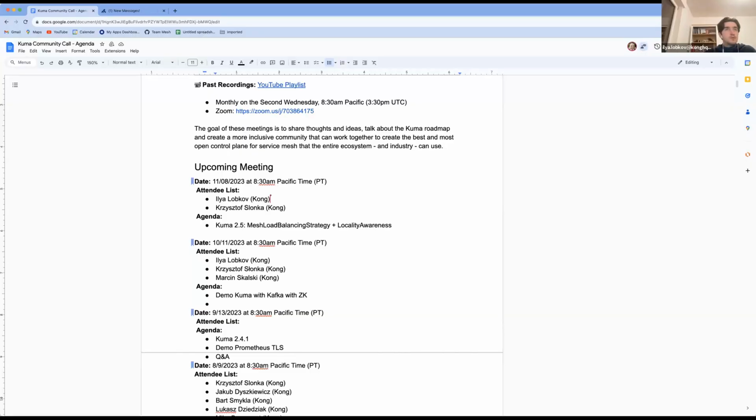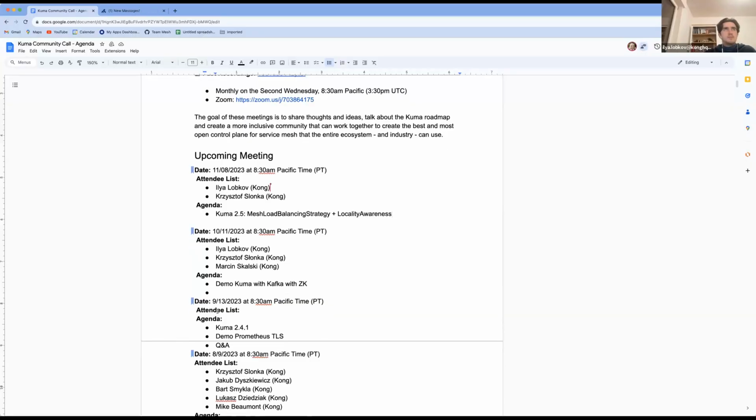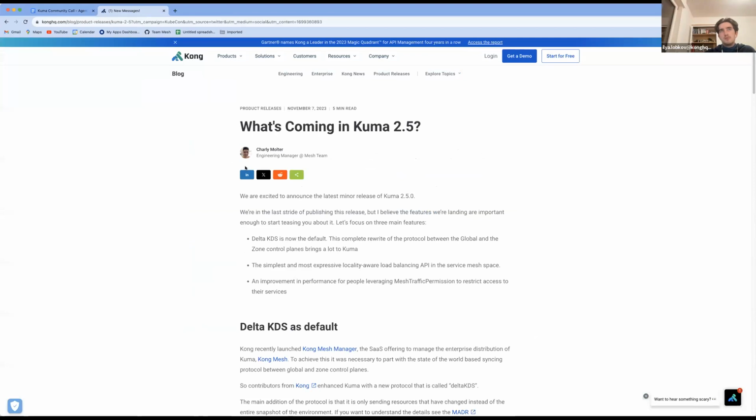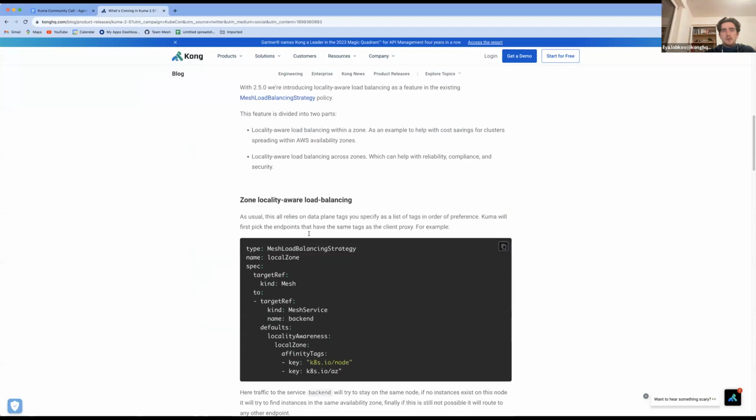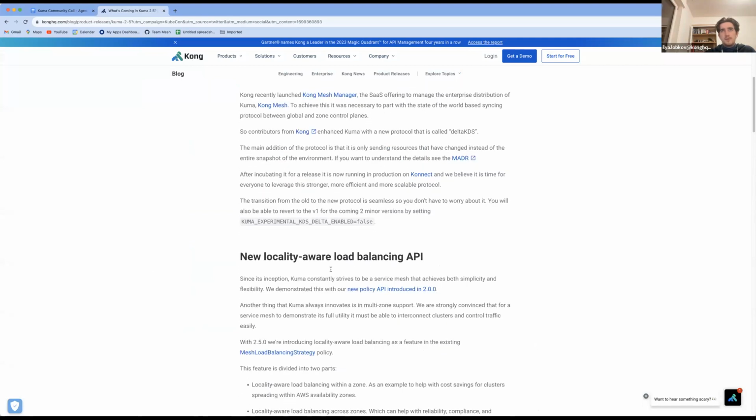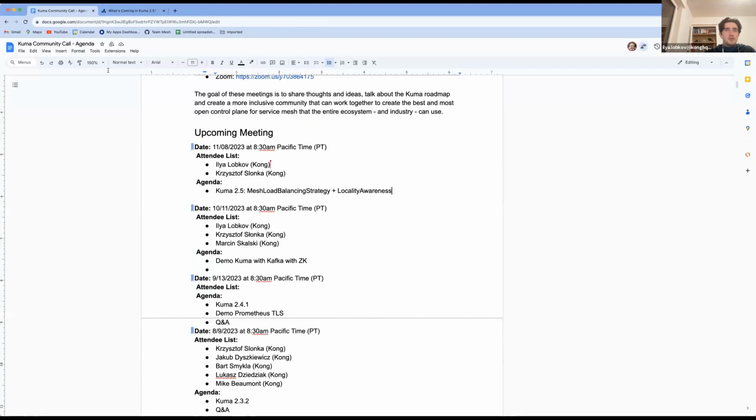Yeah, so overall, I also wanted to share more about Kuma 2.5. You can read in this article. There are features that we will have in the new release. This is one of them we discussed today, but there are others.